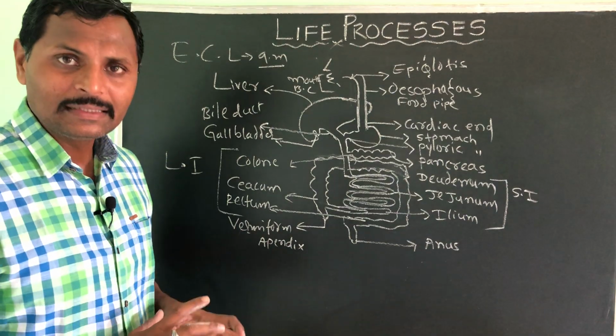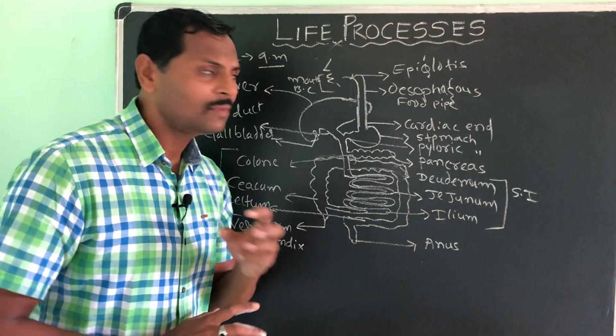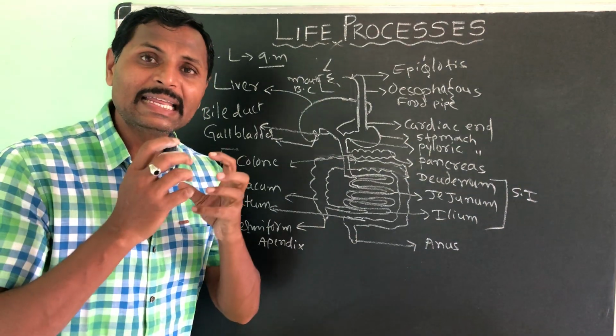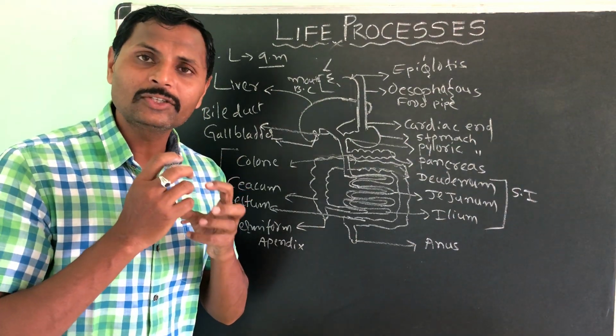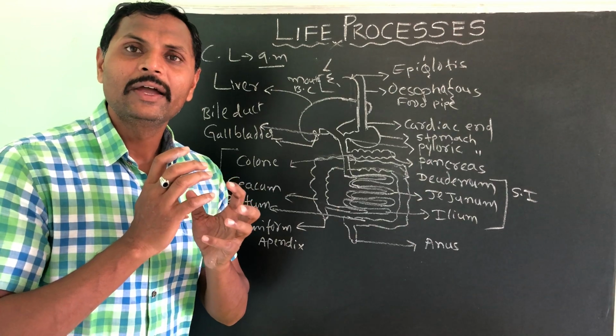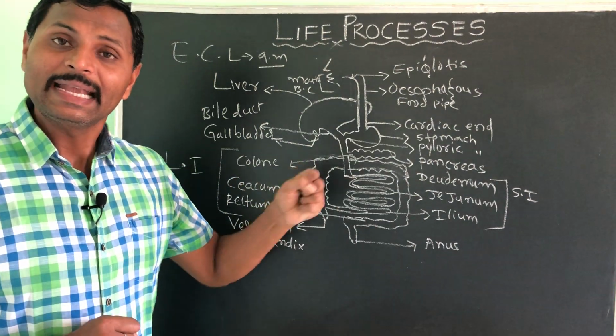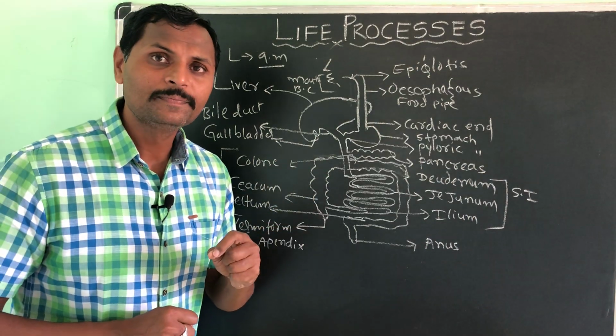Here there are some organs which act like machines, like teeth and tongue. That's why digestion is going on in the mouth.